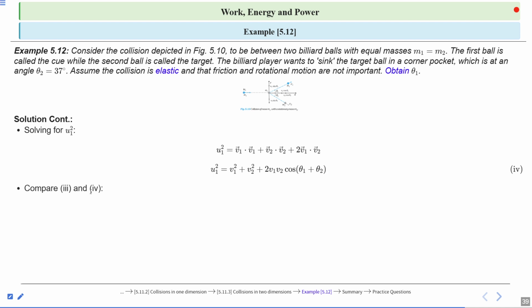Now compare the third and fourth equations. The third one is this one and the fourth one is this one. When we compare them, we get v1 square plus v2 square is equal to v1 square plus v2 square plus 2 v1 v2 cos of theta 1 plus theta 2. This implies 2 v1 v2 cos of theta 1 plus theta 2 equals 0, because we cannot take v1 square or v2 square equal to 0, as this is not possible.